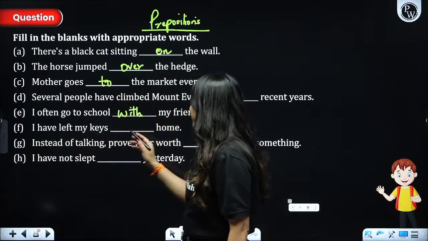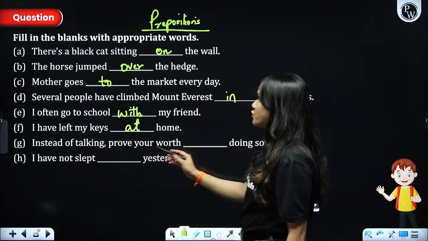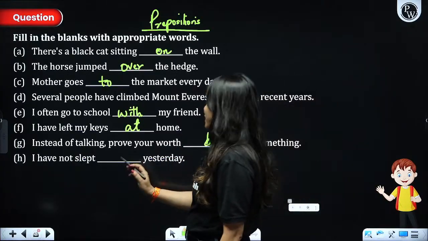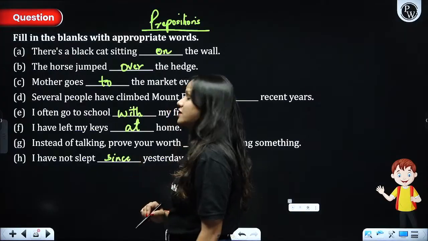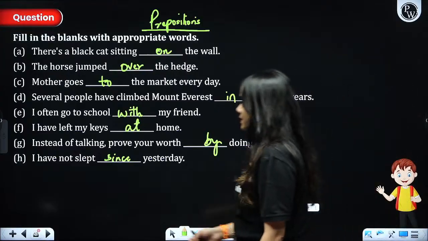I have left my keys at home. Instead of taking, prove your worth by doing something. I have not slept since yesterday because a fixed time has been given. A fixed time has been given. Got it, people?